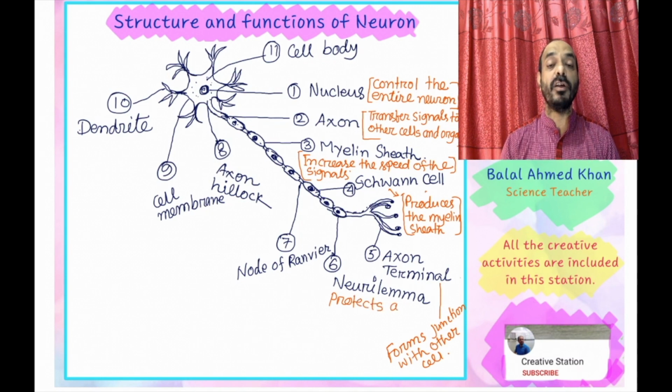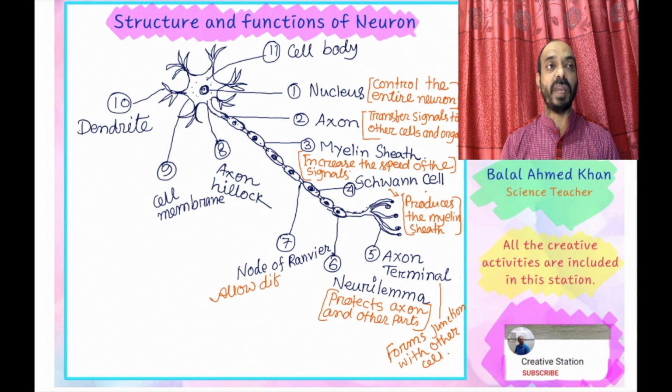Neurolemma. Neuro means neuron, lemma means membrane. It's a covering membrane. So the covering membrane protects the axon and other parts of the nerve cell. Neuro means nerve or neuron and lemma means membrane. So with the help of this membrane it protects the internal part of the neuron cell.